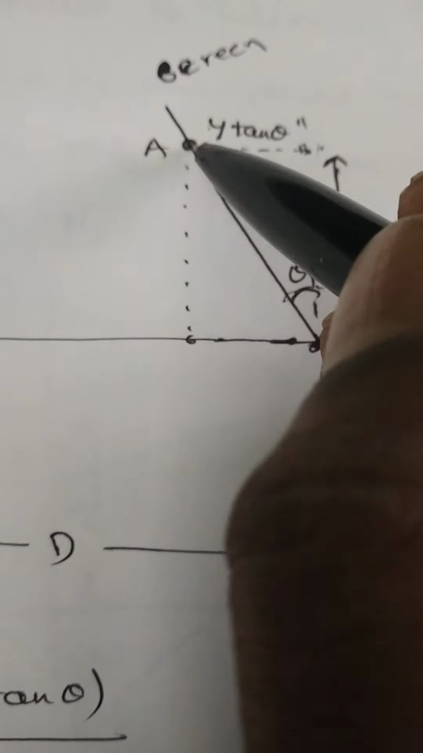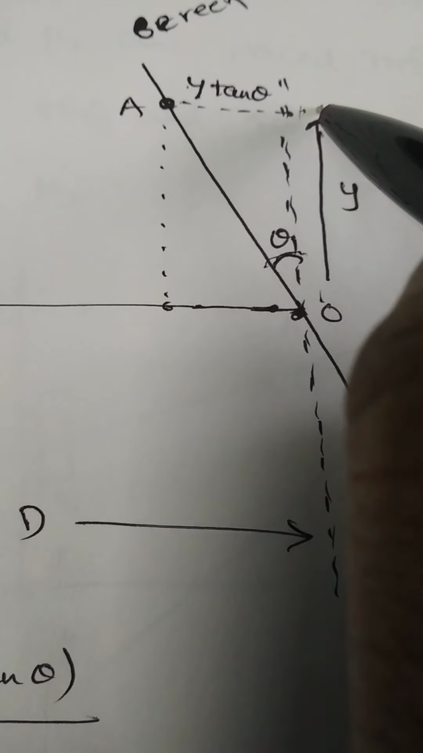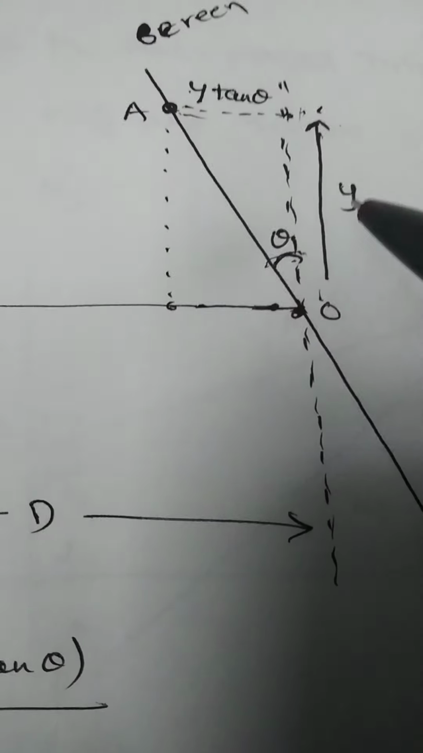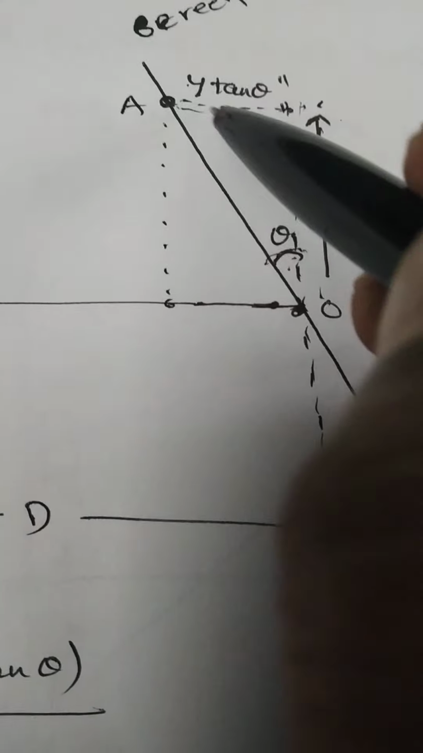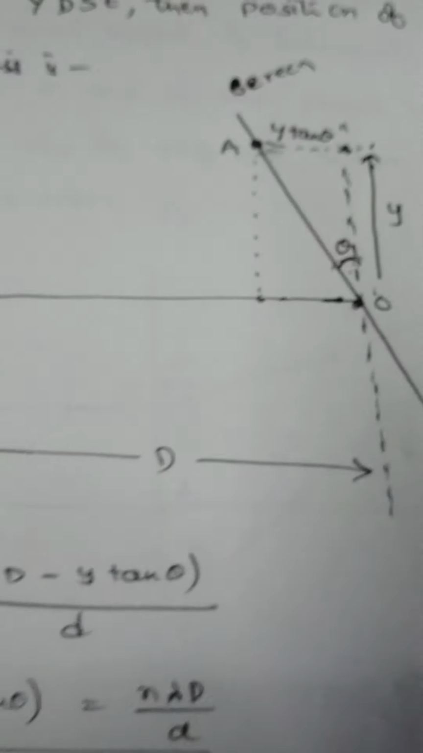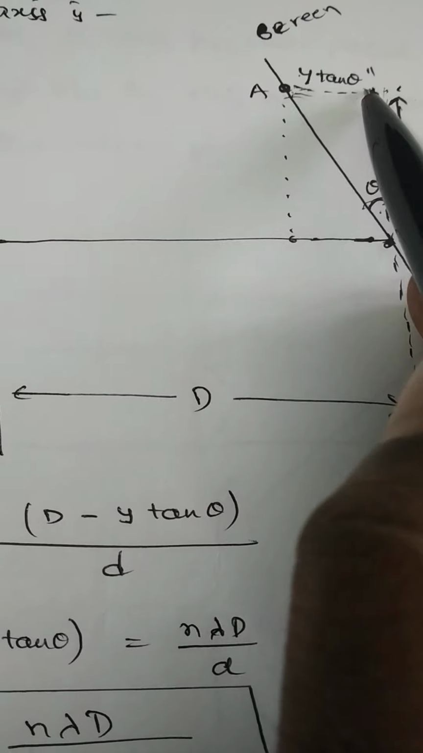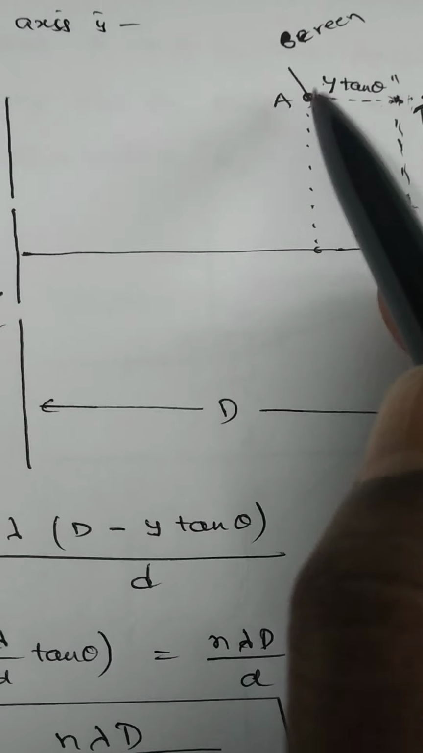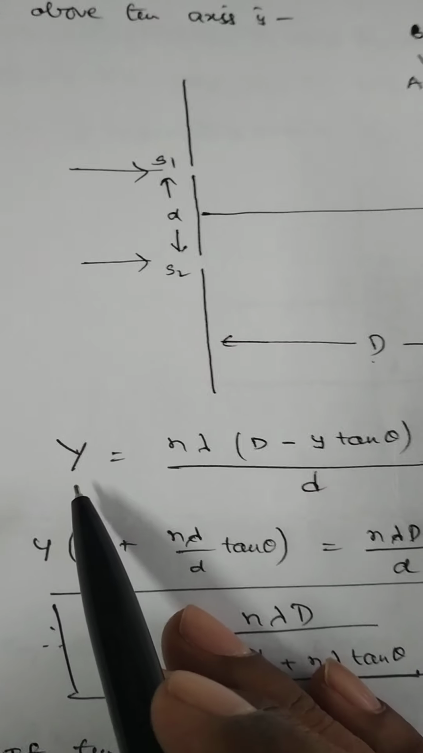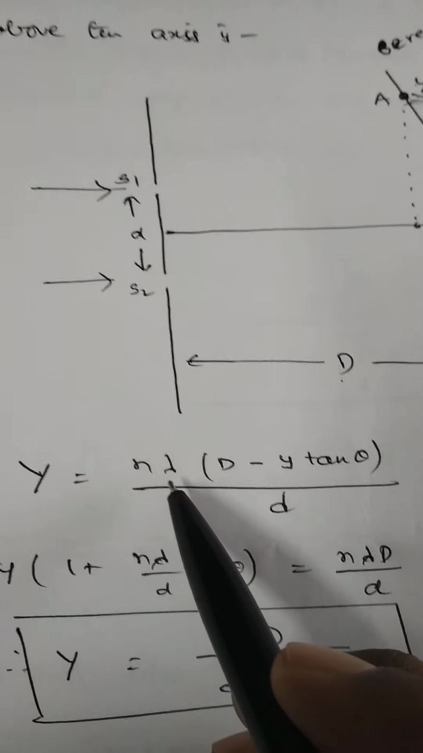Distance of the point on the screen is equal to A. This vertical distance is equal to y. This is theta, and this length is equivalent to y tan theta. Tan theta is equal to opposite side by adjacent side, so this length is equal to y tan theta. The total distance from slits to screen is equal to capital D, and this length is y tan theta. So the effective distance of the point P from the slits is equivalent to capital D minus y tan theta.